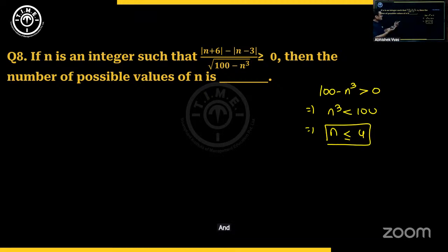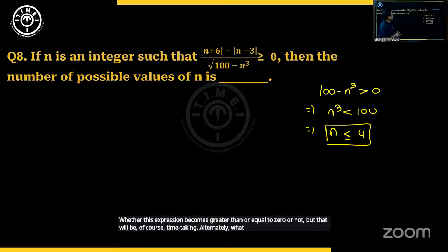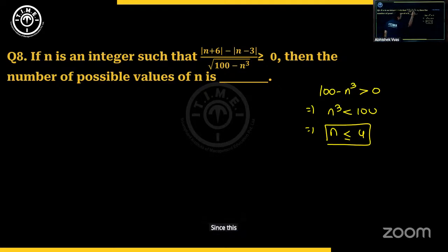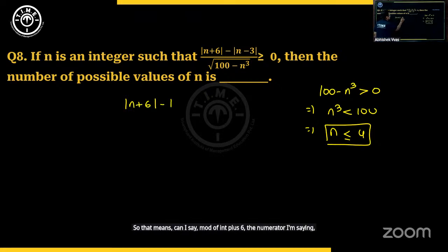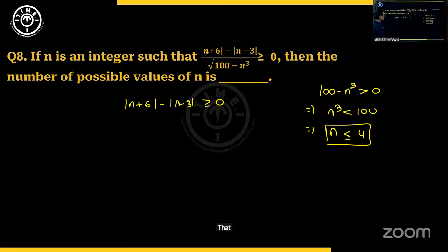So the maximum value that n can take is 4. And there are infinitely many values: 4, 3, 2, 1, 0, and so on. But will all those values satisfy this inequality? Maybe not, we'll have to check. One thing we can do at this stage is check by substituting the values, but that will be time-consuming. Alternately, since the square root is non-negative, the numerator |n + 6| - |n - 3| should be greater than or equal to 0.